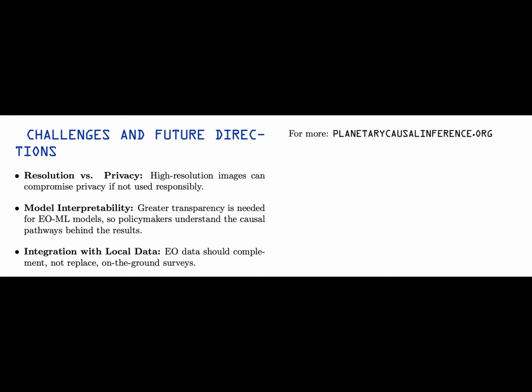Case studies. In Uganda, EO data revealed that grants for youth entrepreneurs had stronger impacts in areas with pre-existing market access visible via road networks. In Peru, satellite-derived land use patterns helped identify villages where multifaceted anti-poverty programs were most effective. In Georgia, USA, pre-treatment satellite sequences predicted which neighborhoods would respond best to water conservation campaigns, contributing to the geography of poverty. This work in PCI illustrates how EO-based AI systems don't just help map poverty, they can help redefine how we conceptualize it and the processes undergirding it.